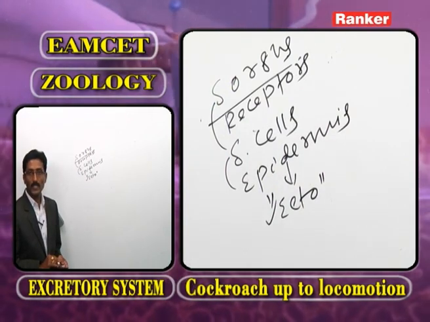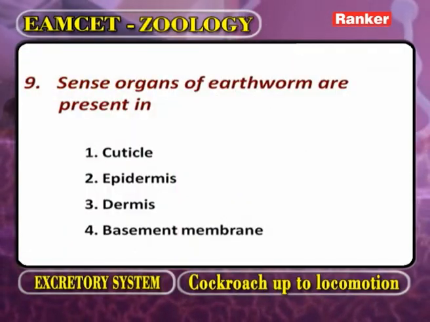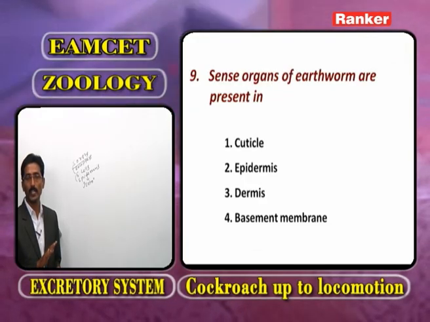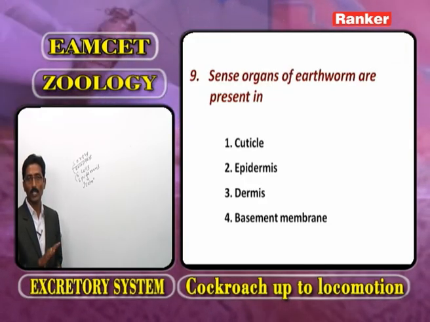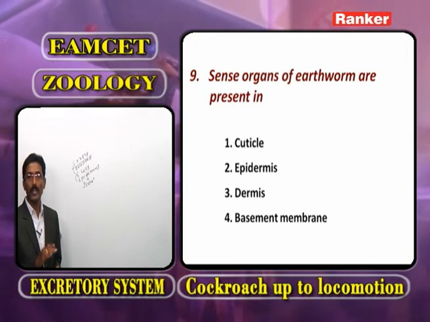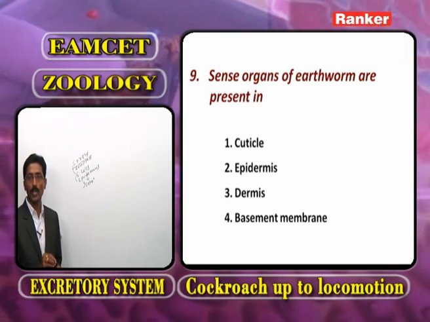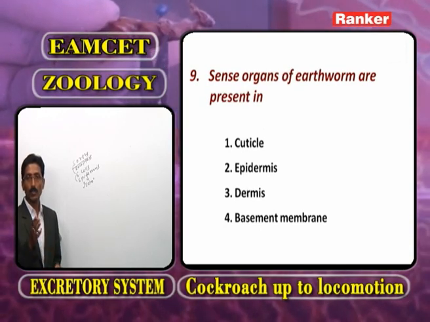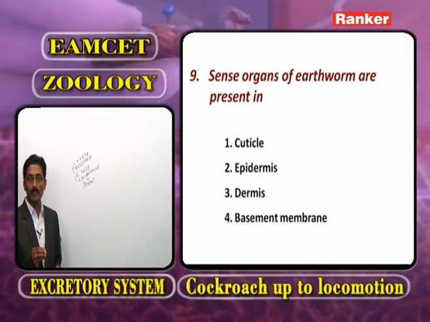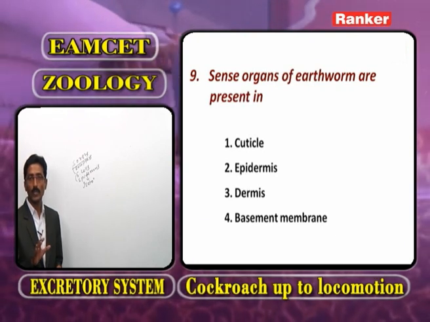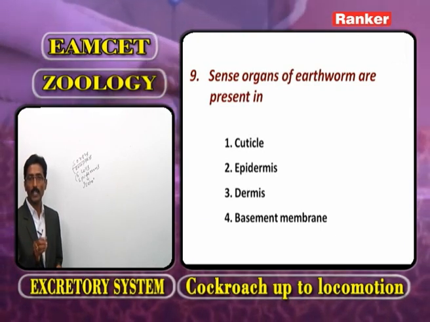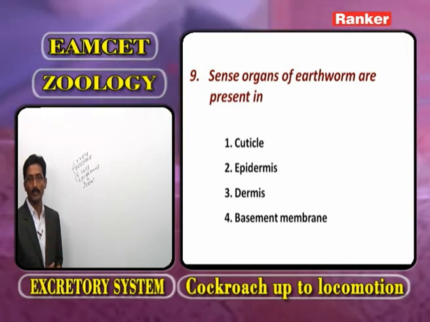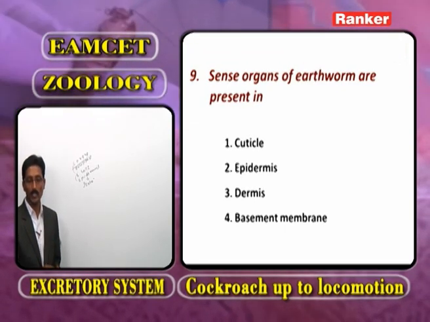Now, the question is, sense organs of earthworm are present in. One is cuticle. It is non-cellular, no sense organs. Epidermis, it is cellular. So, sense organs are present in epidermis. What about the dermis? It is made by connective tissue. What about the basement membrane? The dermis is also called the basement membrane. Now, move to the next question.